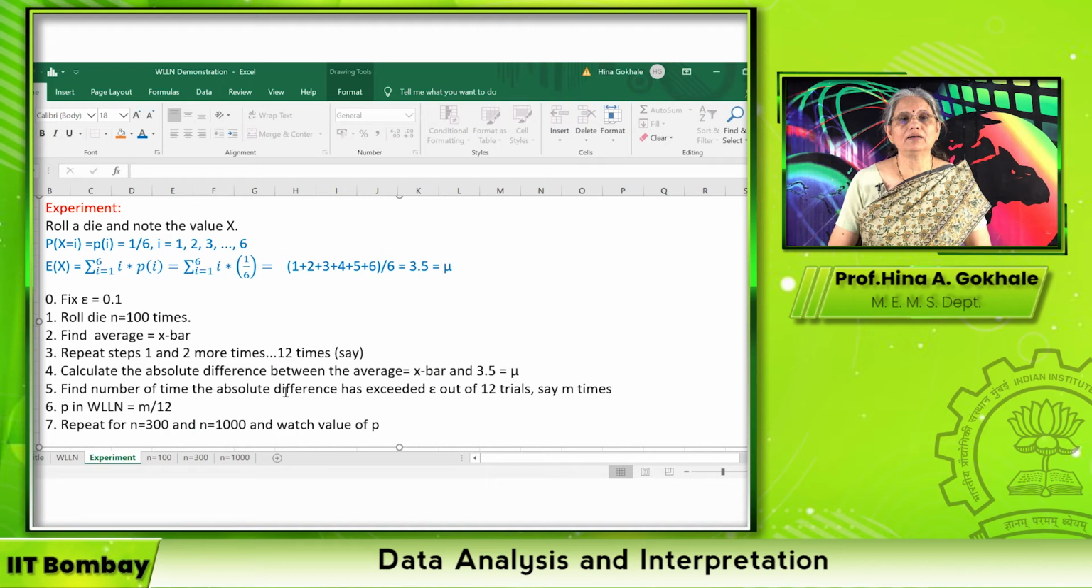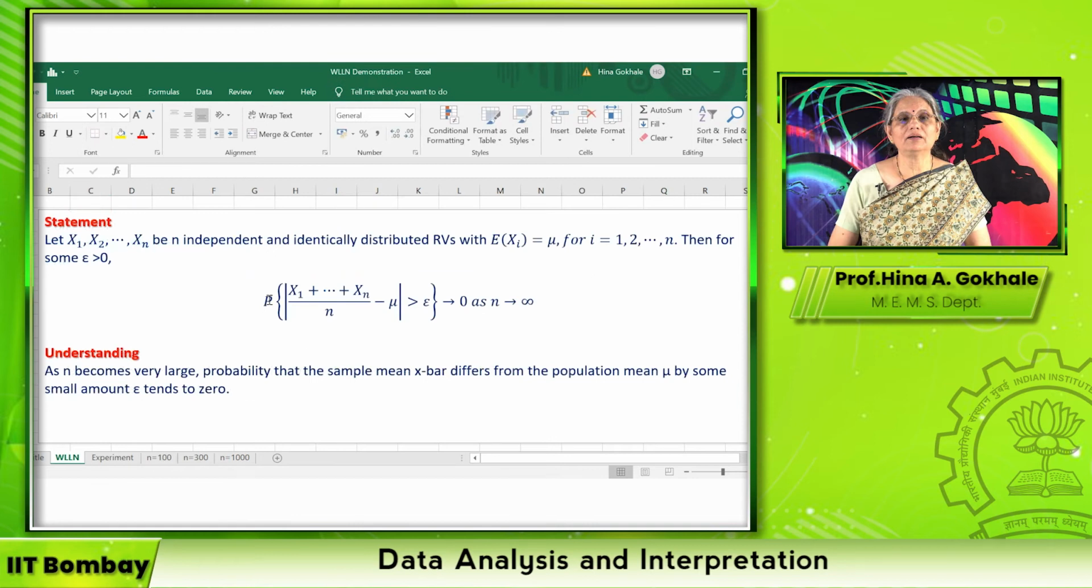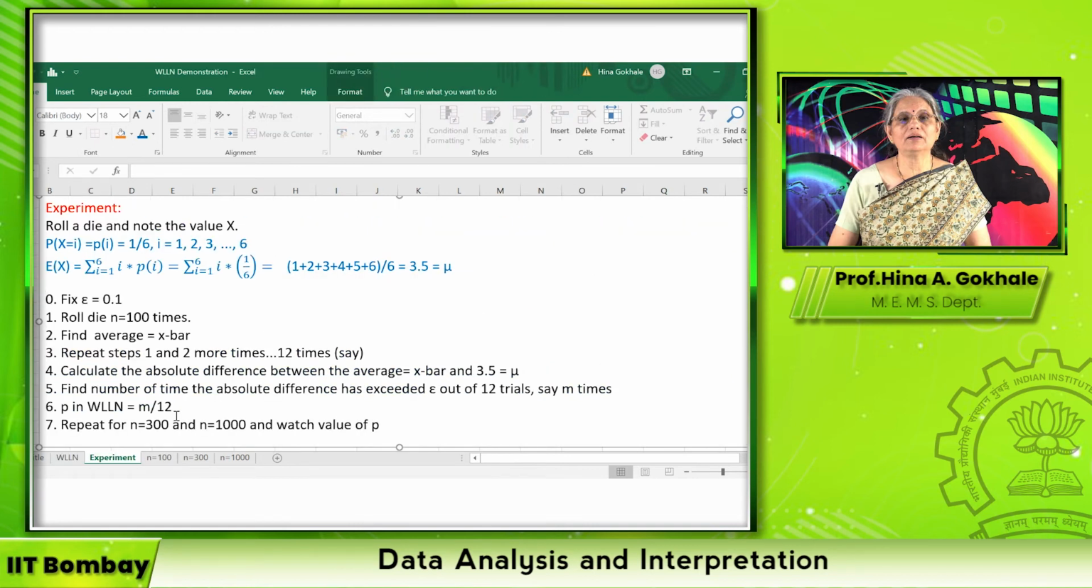We will find the number of times the absolute difference has exceeded epsilon out of 12 trials. Say it has happened m times. Then the probability P in the weak law of large numbers can be given by m divided by 12. We repeat the same procedure for n equal to 300 and n equal to 1000 and watch the value of p. As we understand, this p has to come closer and closer to 0. So let us start the experiment.